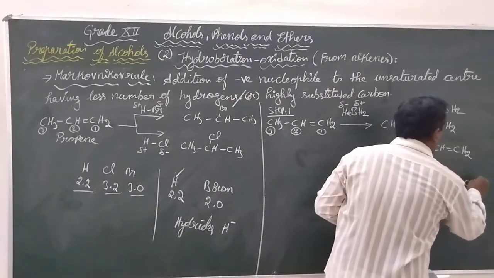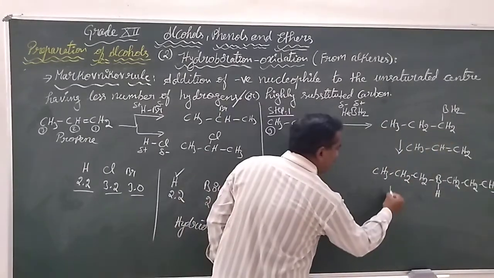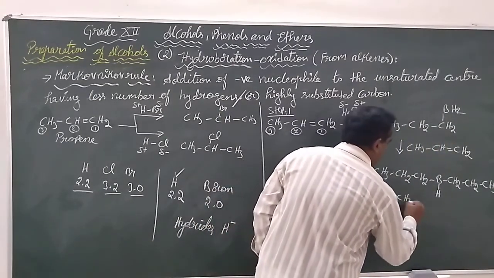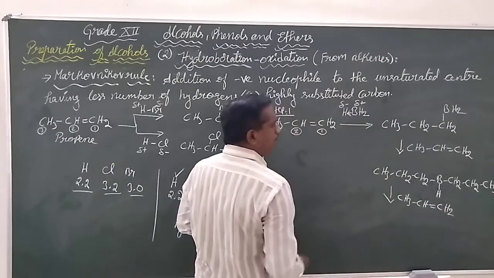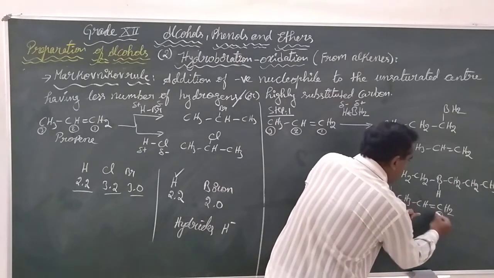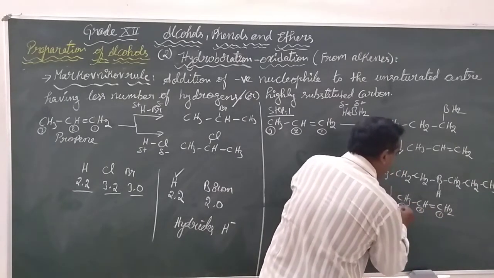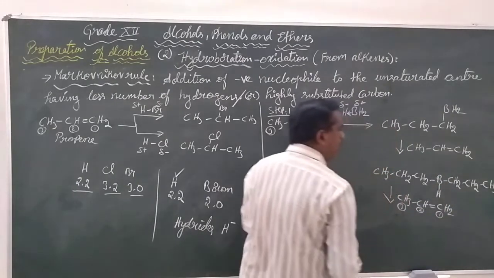Now we have another alkyl group left over. If this is continued for the next step, the same step follows: the hydrogen will be added to the carbon having the unsaturated center with a lesser number of hydrogens, and the boron will be added to the carbon having more hydrogens.